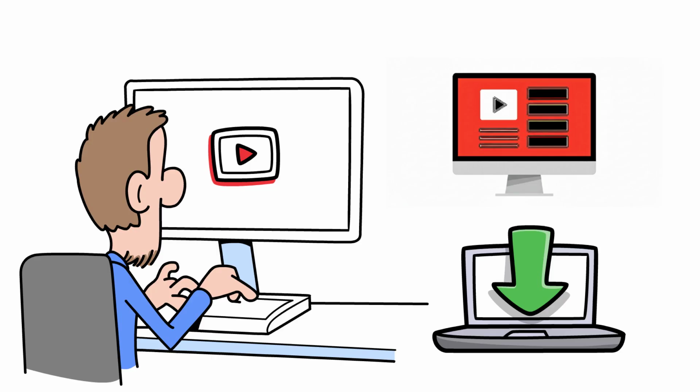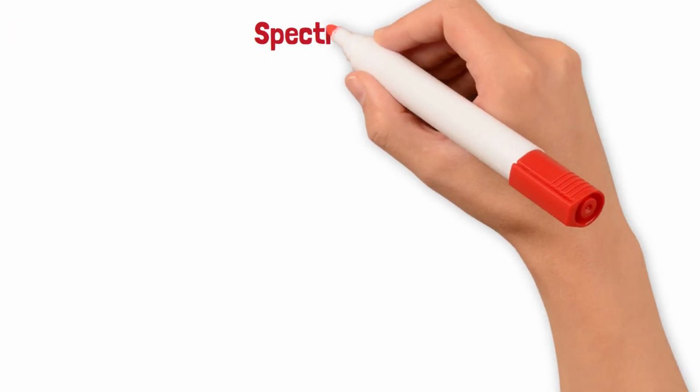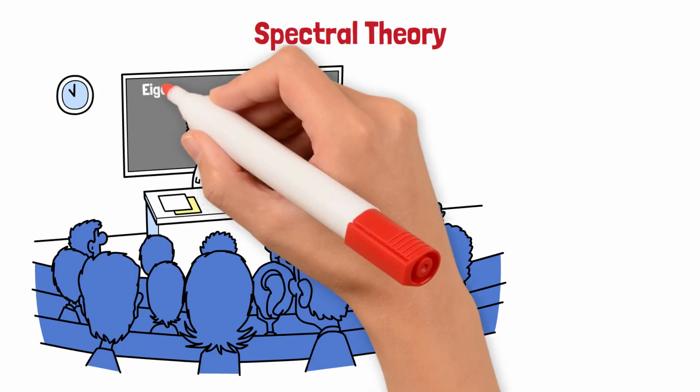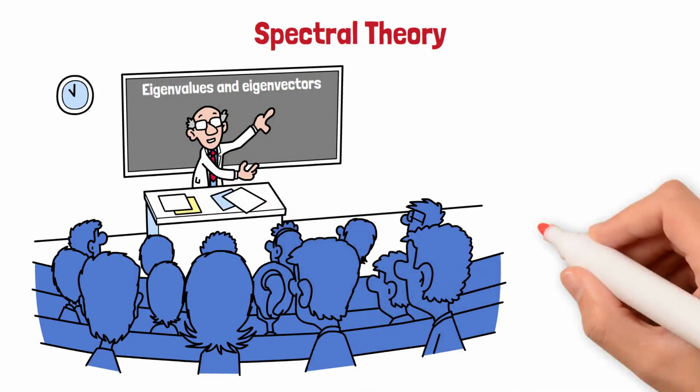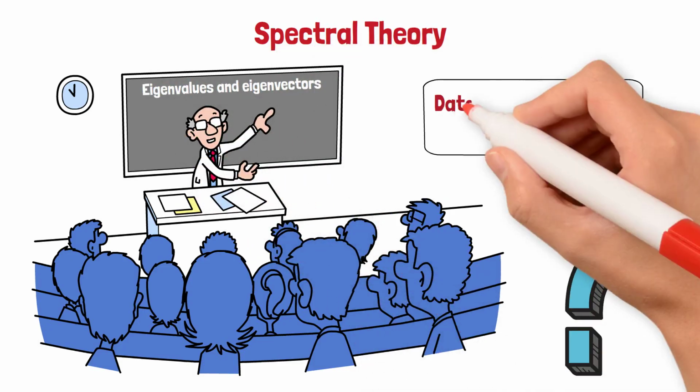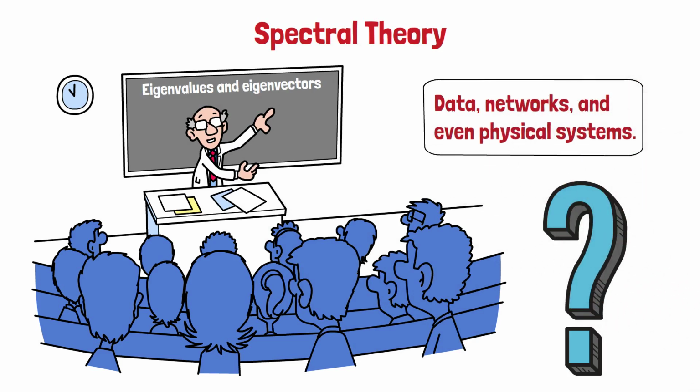Today, we'll dive into spectral theory, the study of eigenvalues and eigenvectors, and how they help us uncover hidden structures in data, networks, and even physical systems.